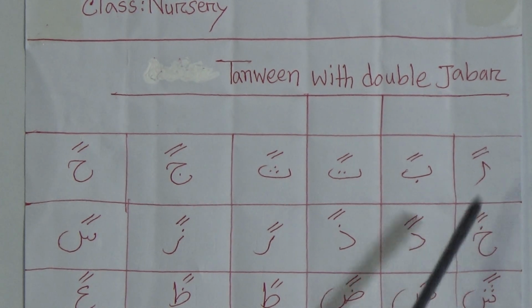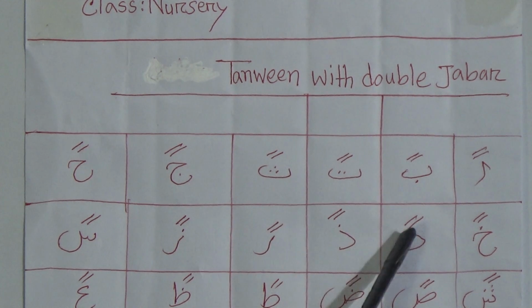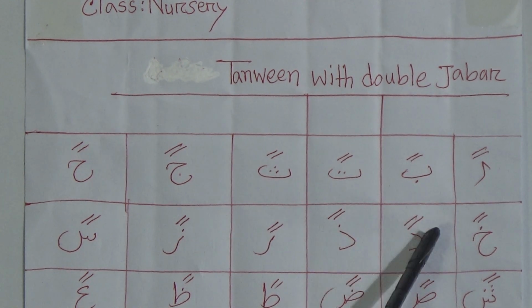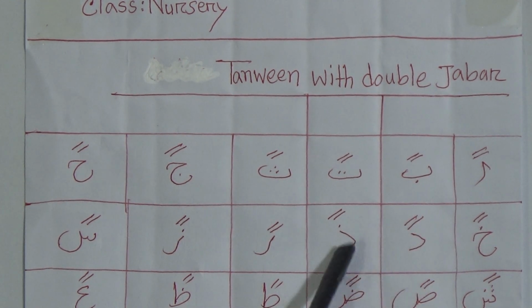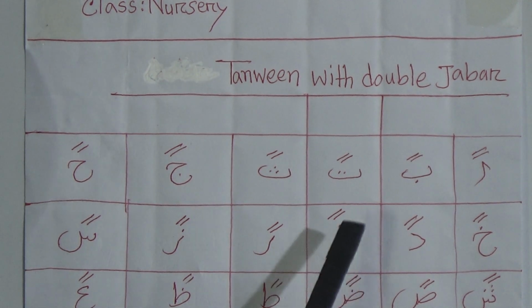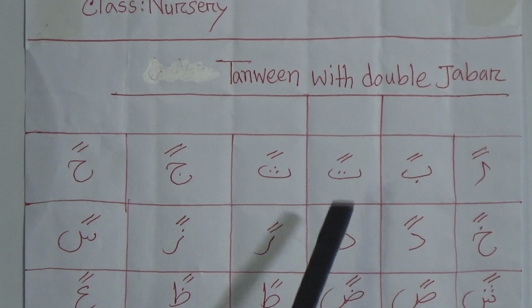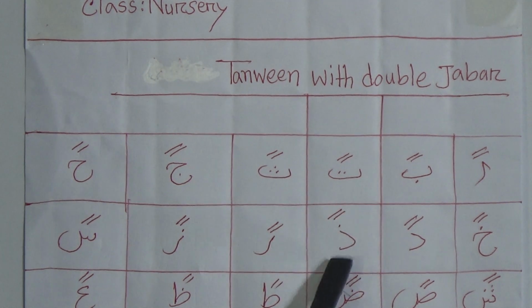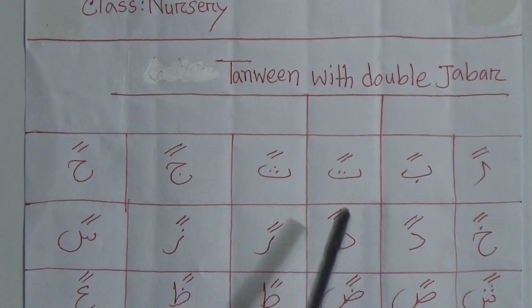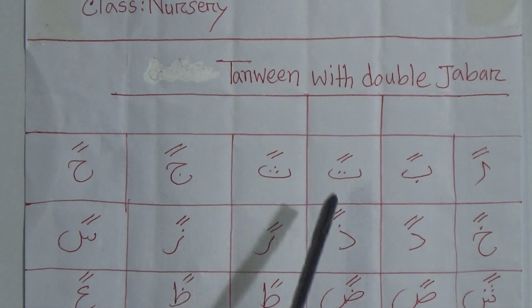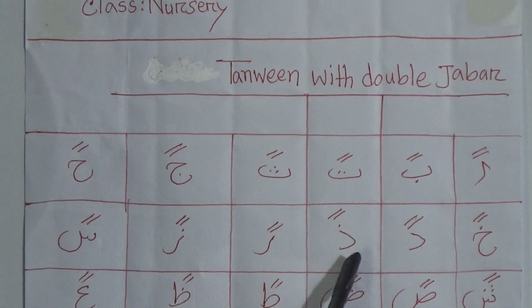Kha Dui Jabar Khan. Then this one is Dal, Dal Dui Jabar Dan. Then this one is Dhal, Dhal Dui Jabar Dhan, and you have to pronounce this one also very softly.